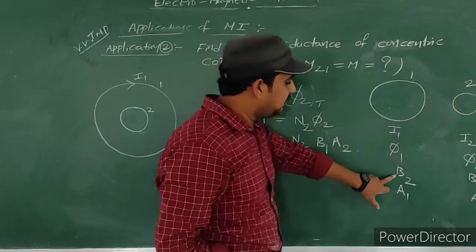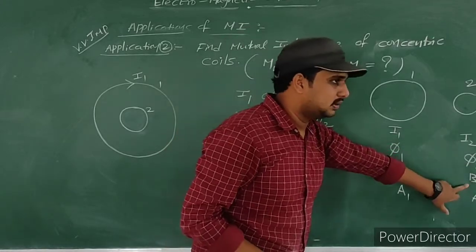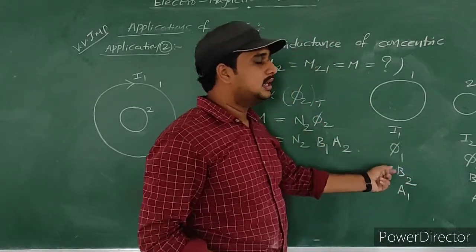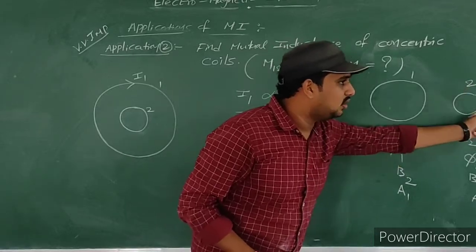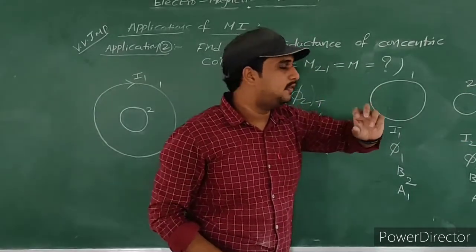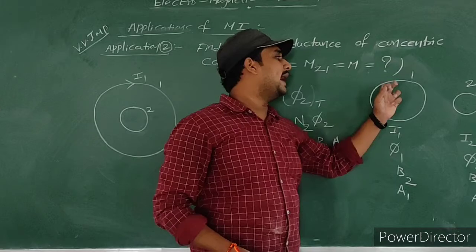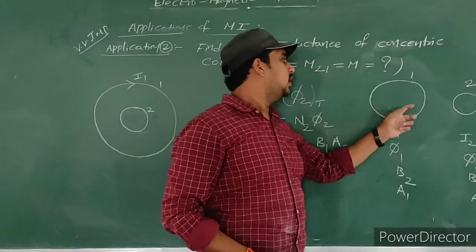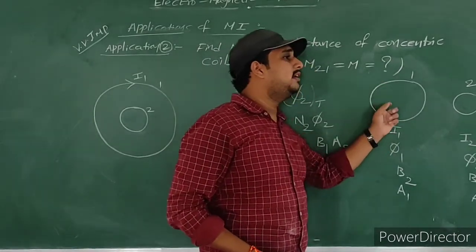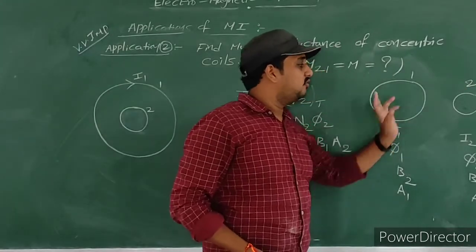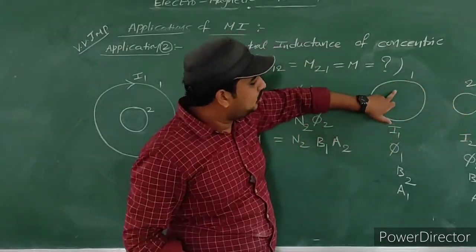So that's why I consider B2 here and B1 there. So for the first coil, the magnetic field is due to the second coil. For the second coil, the magnetic field is due to the first coil.